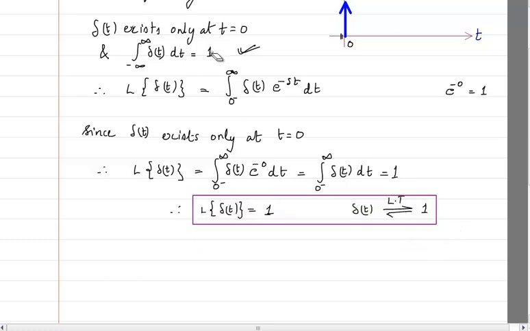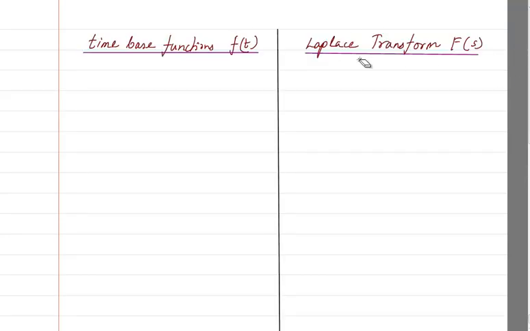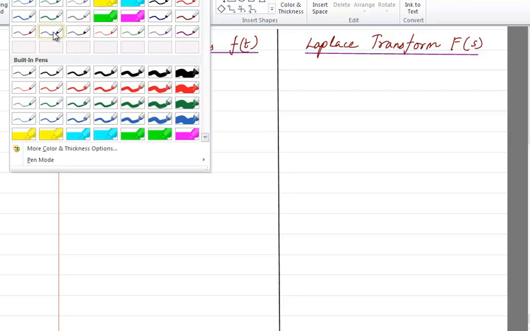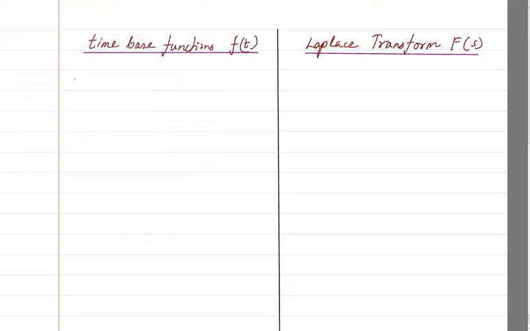This result we should never forget. The result is that the Laplace transform of delta t is going to be equal to 1.